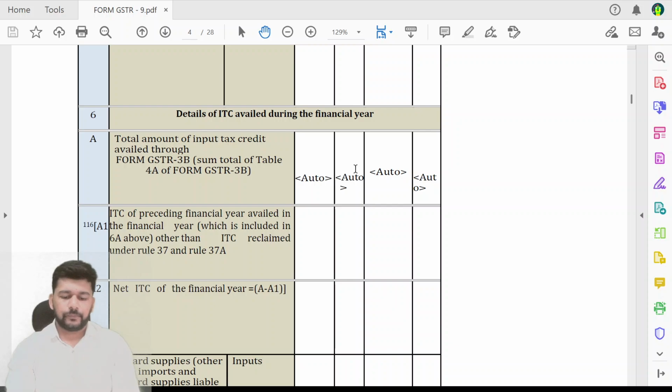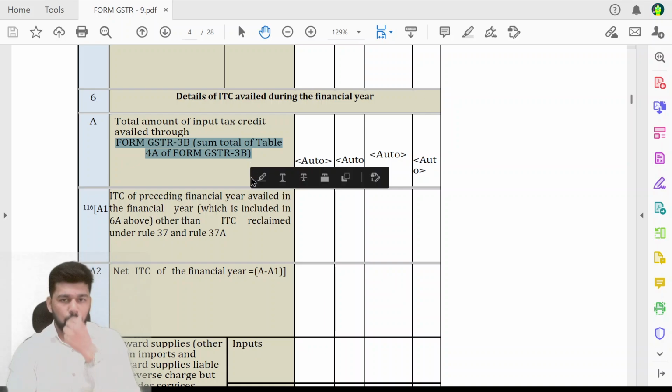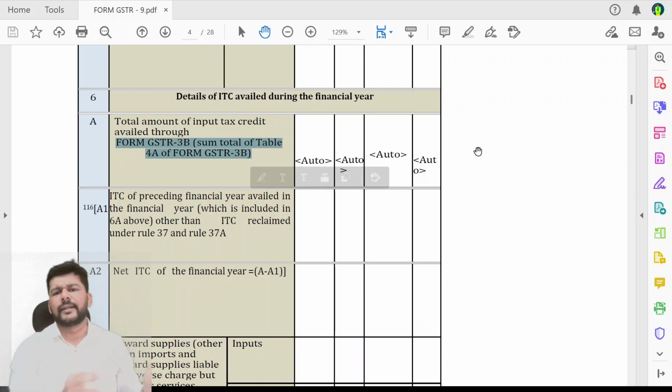Now, if you see, what it particularly covers is the total amount of input tax credit availed through Form GSTR 3B, that is Table number 4A of your GSTR 3B. Now, this is the credit that we claim. This will be auto-populated from the cumulative data of your GSTR 3B. There are no changes in that.